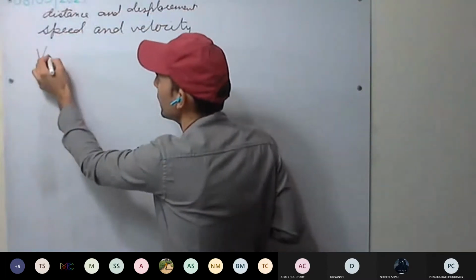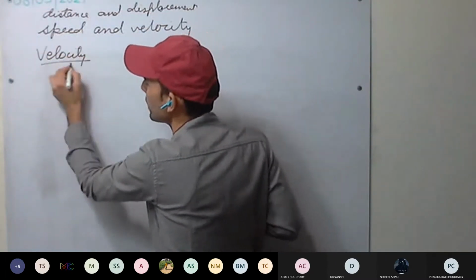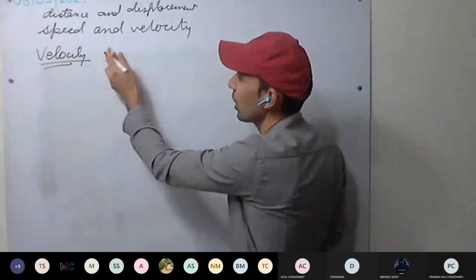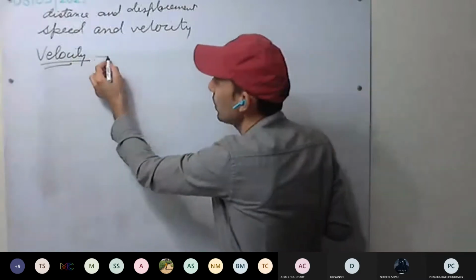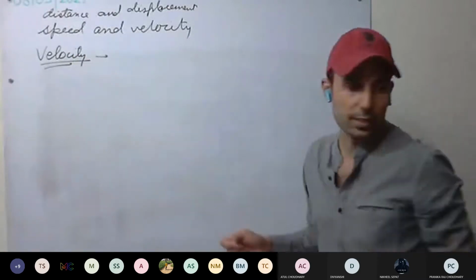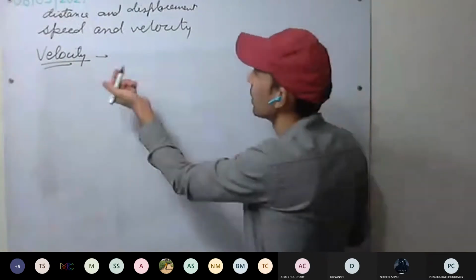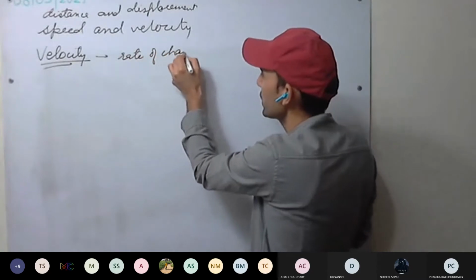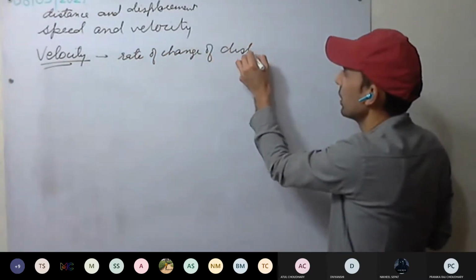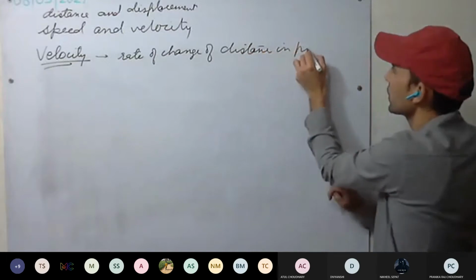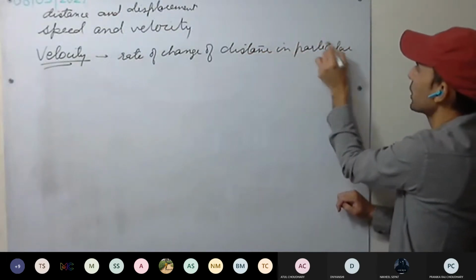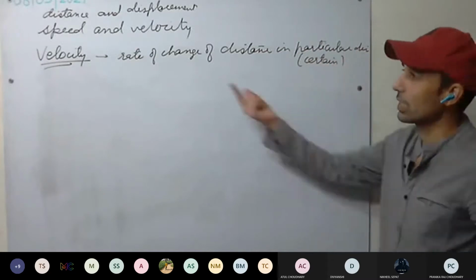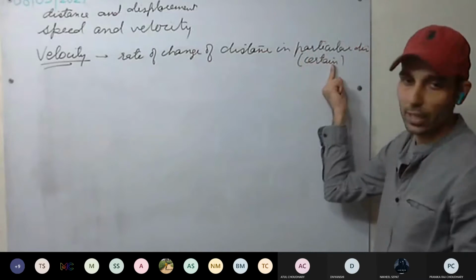Now we start with velocity. Speed we have discussed, that is how fast the body is moving. Here, it is how the body is moving in a particular direction. How fast the body is moving, that is the rate of change of distance in a particular direction. Here we have something extra, a particular direction. This is our velocity, the rate of change of distance in a particular direction.